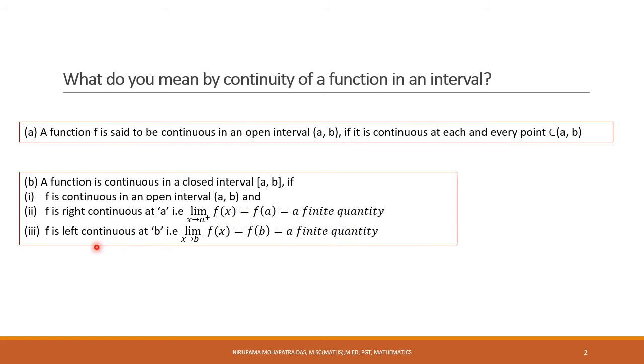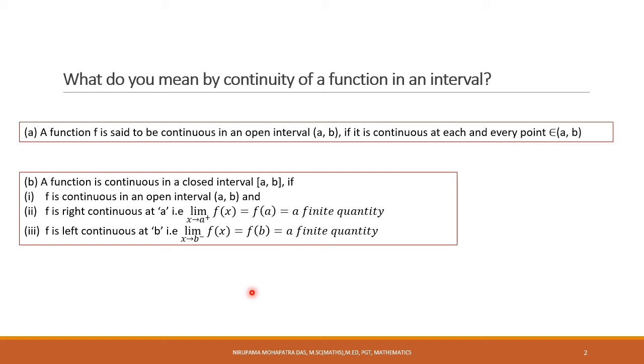Similarly, when we say f is left continuous at b, the upper limit of this interval, it means limit x approaches b minus f(x) equal to f(b), which is a finite quantity. So in general we can conclude that a function is continuous in an interval means it should be continuous at each and every point of that interval.